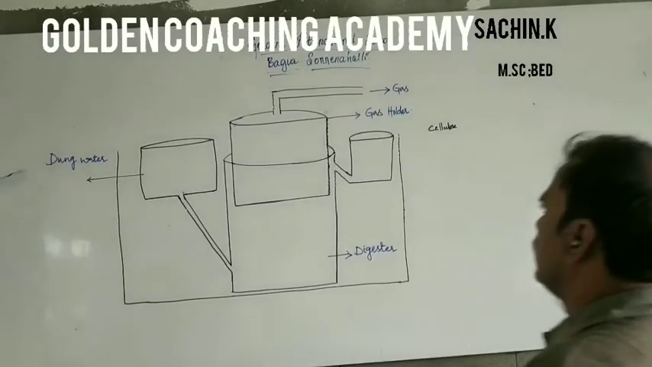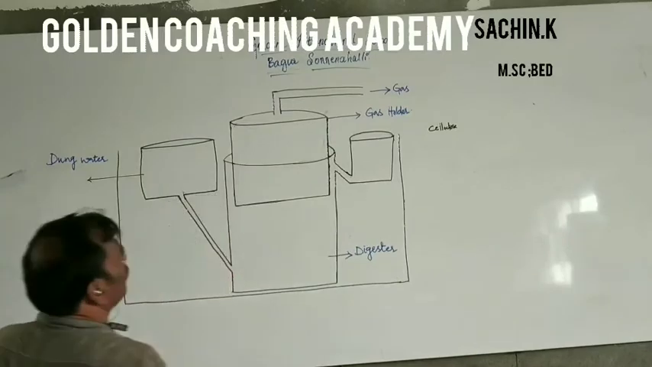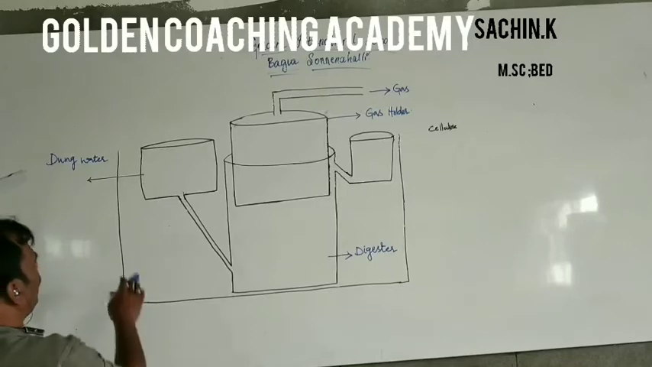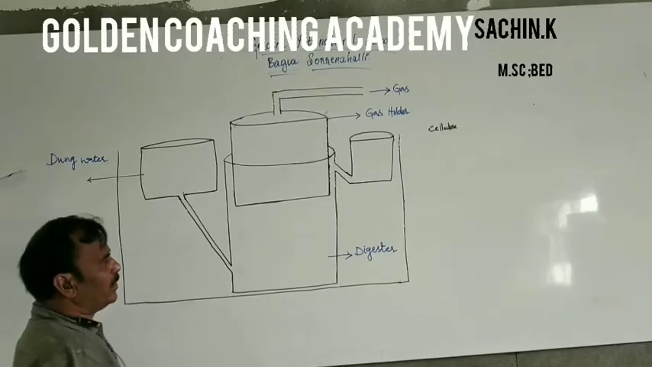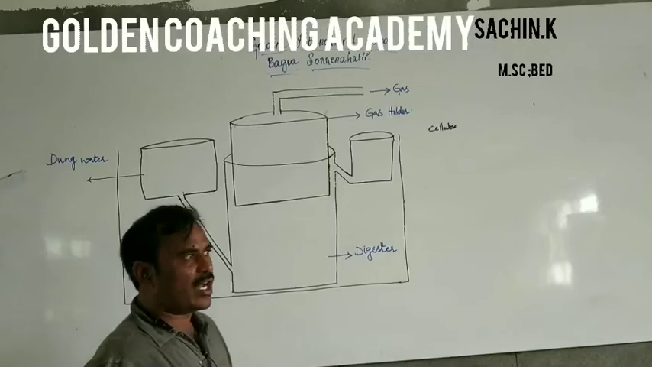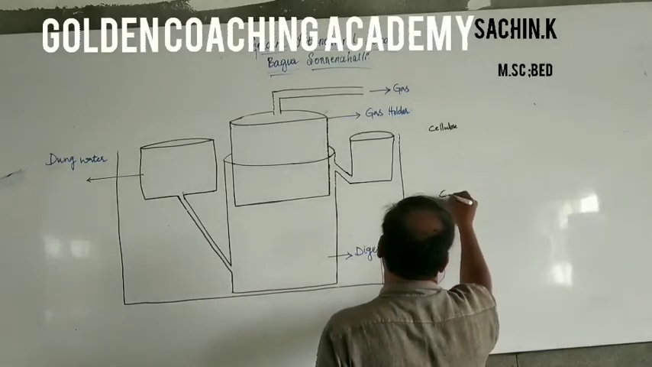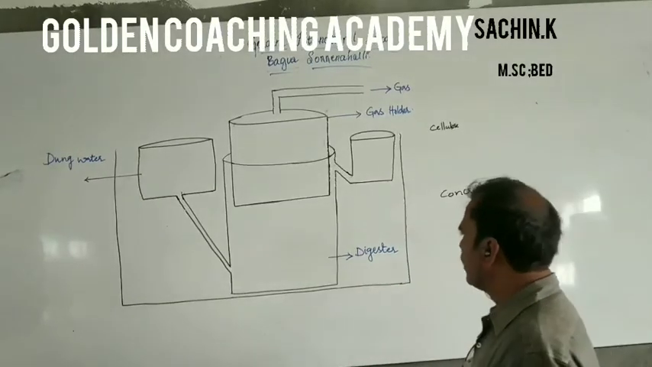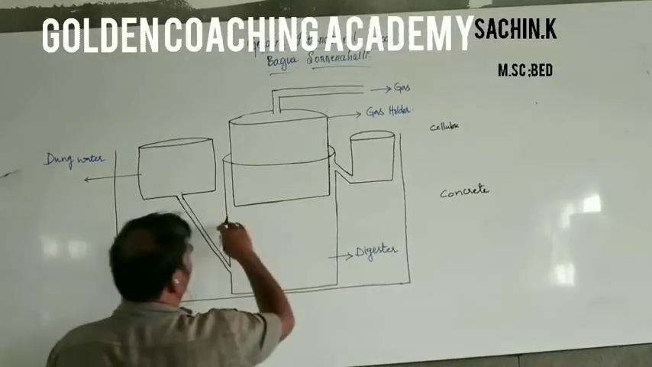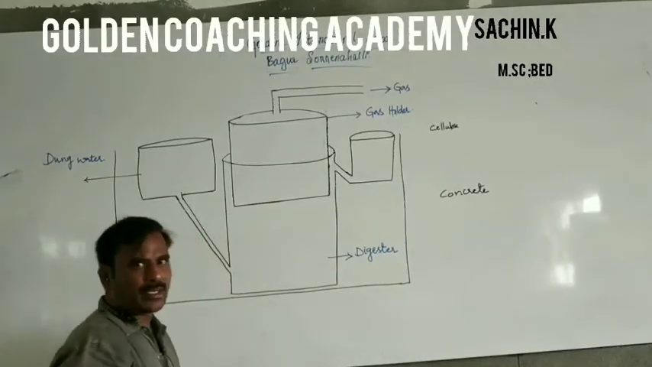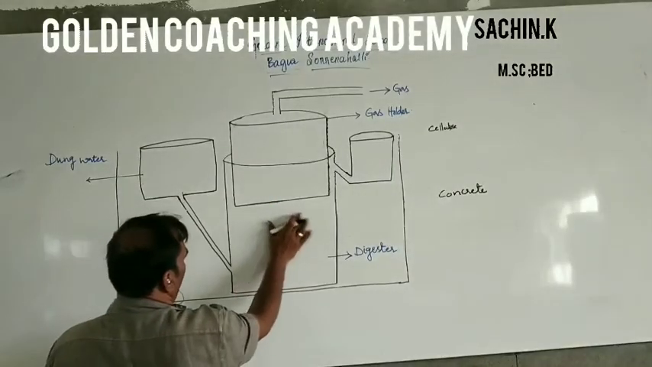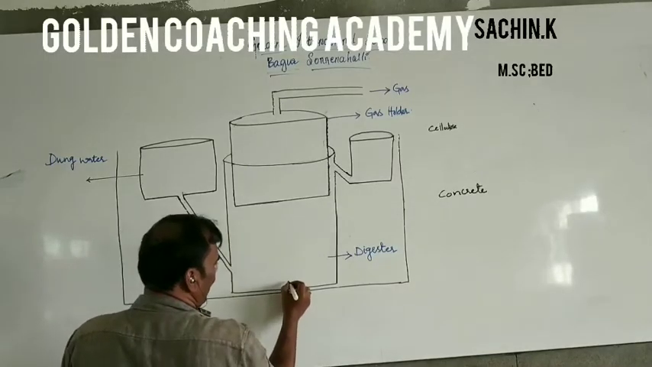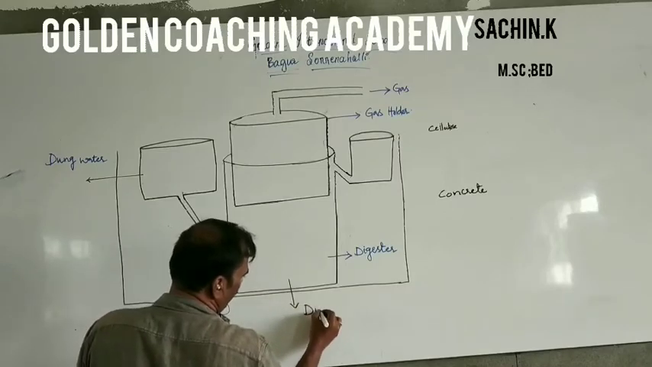So this is a biogas plant. In this biogas plant, a 10 to 15 meter pit is constructed. A concrete pit is constructed. In this pit, there is one chamber fixed. This is called a digester. This digester is filled with dung, cow dung.